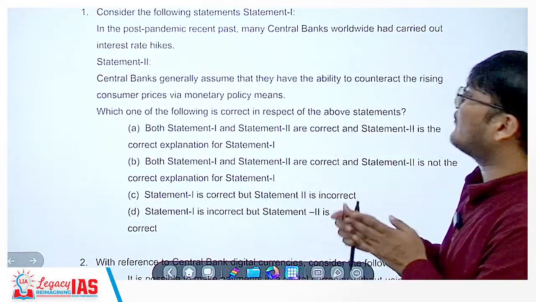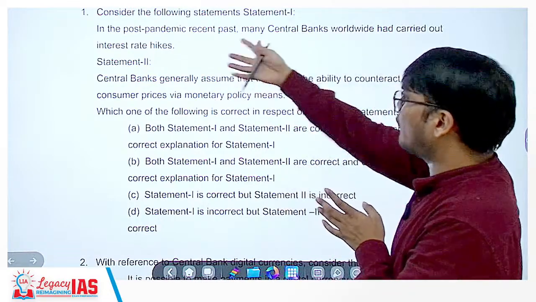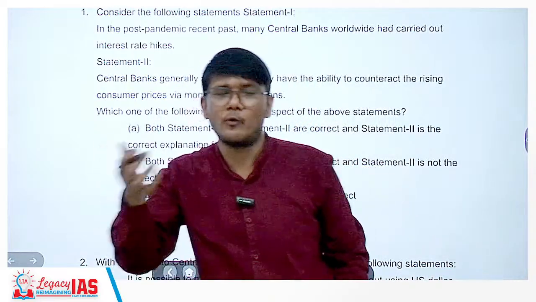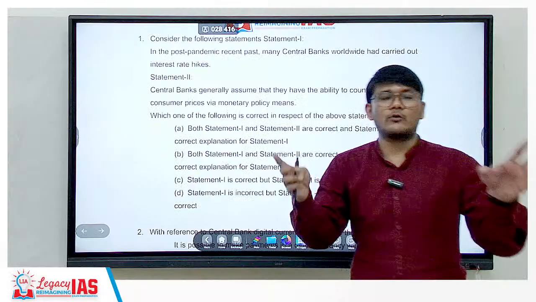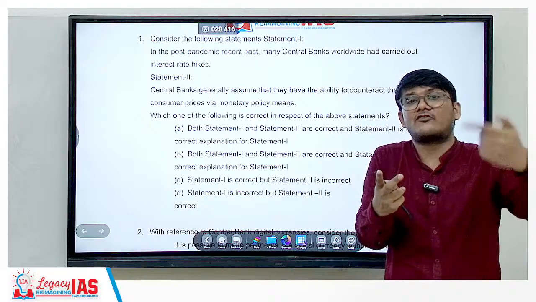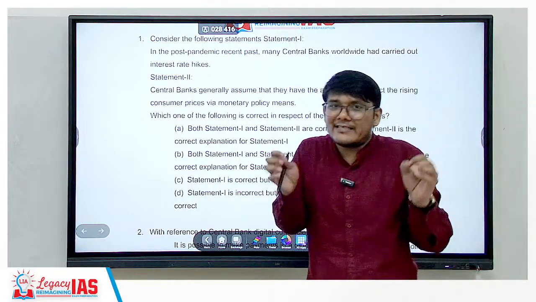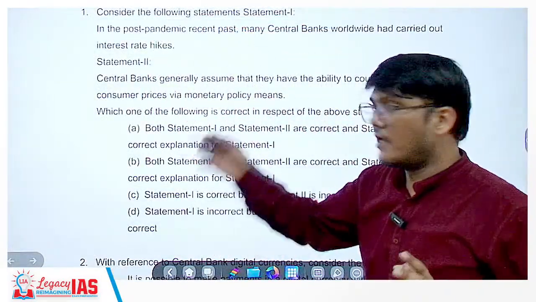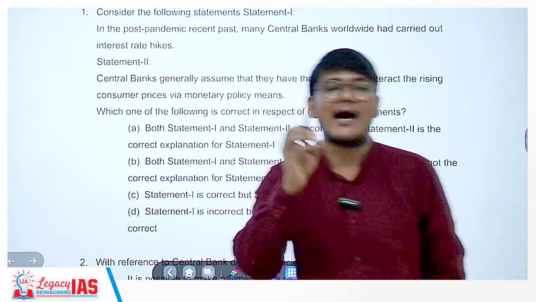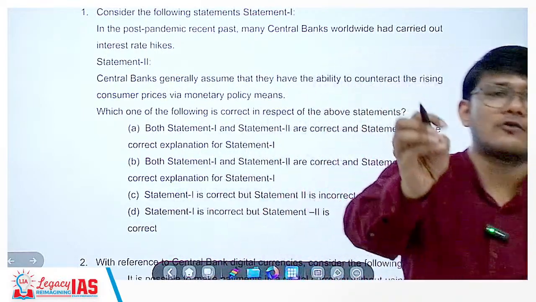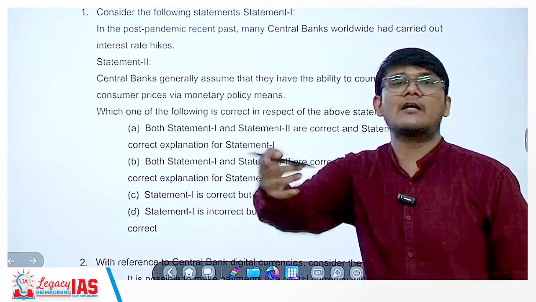So what does statement 1 say? Statement 1 is saying that the RBI, for example, has increased the interest rate after the post-pandemic. Two things you need to understand: what would be the situation after the post-pandemic, and what will happen if interest rates are increased? Let's take the easier route first. When the interest rates are hiked by the RBI, that means borrowing money from the bank becomes costlier. That means money becomes costlier.